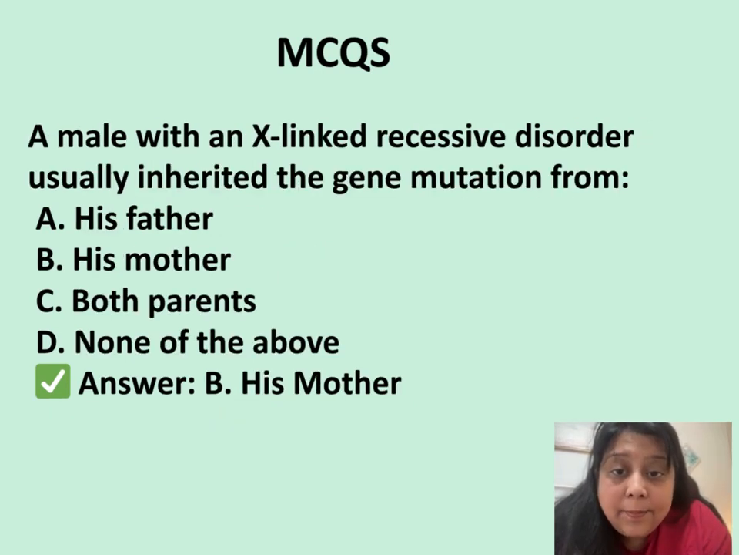Next question, a male with an X-linked recessive disorder usually inherited the gene mutation from A, his father, B, his mother, C, both parents, D, none of the above. As it is X-linked recessive disorder, as I have told in the lecture, it is from the mother. So he has inherited the gene mutation from his mother. The answer is B.